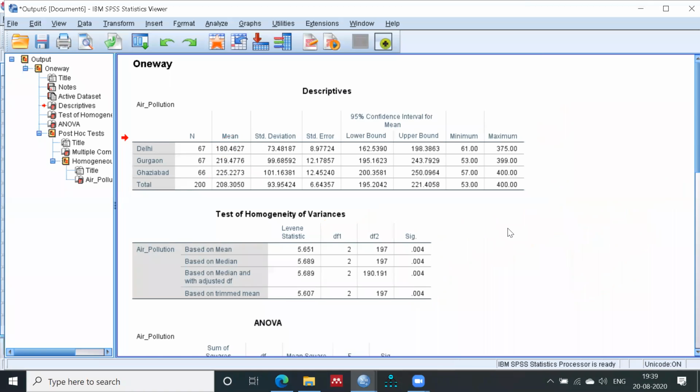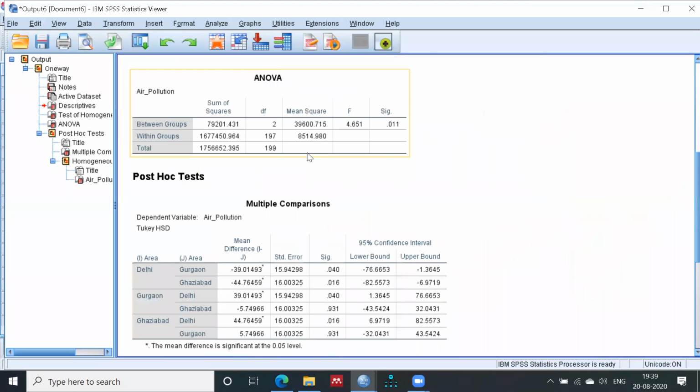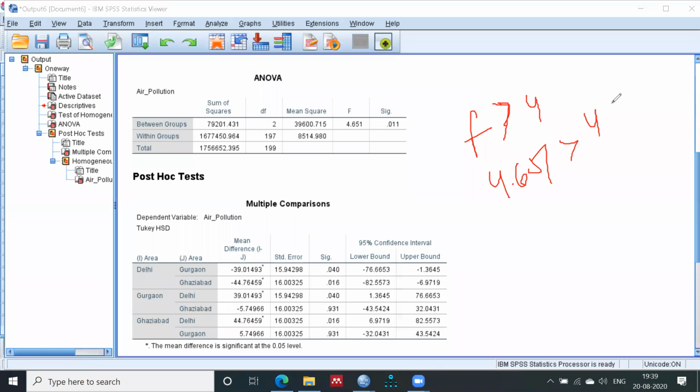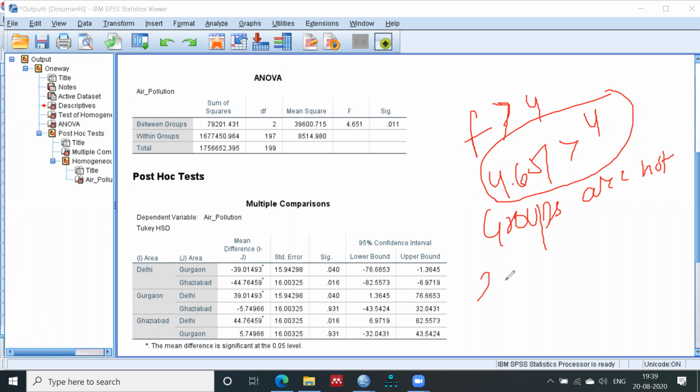Now the next table is your ANOVA. You can see that my ANOVA is 4.651. I told you that my ANOVA should not be greater than 4, but here my ANOVA is greater than 4. ANOVA is 4.651, so it is of course greater than 4. Now what you can say is that my groups are not same. Groups are not same. They are different.